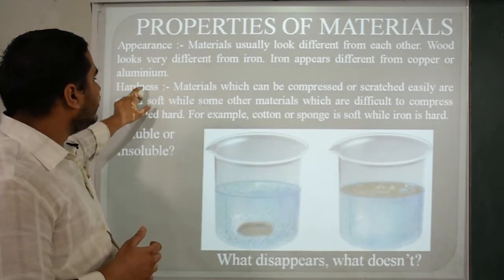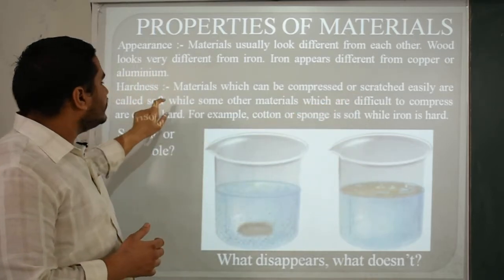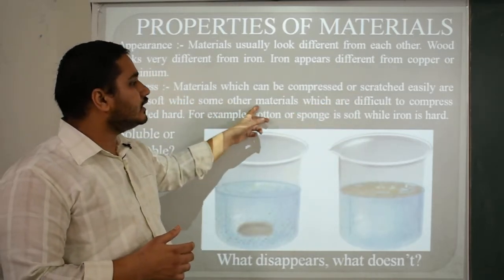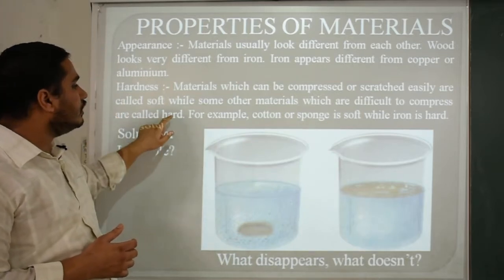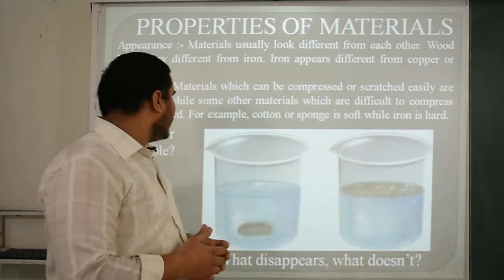Hardness is the second property. Materials which can be compressed or scratched easily are called soft, while materials which are difficult to compress are called hard. For example, cotton or sponge is soft while iron is hard.